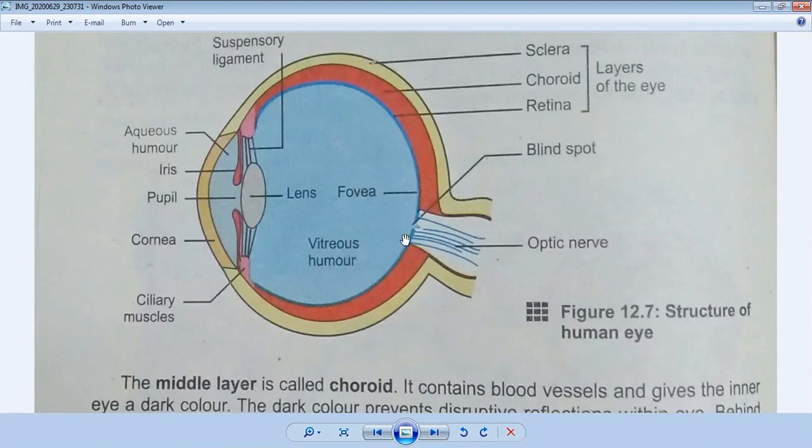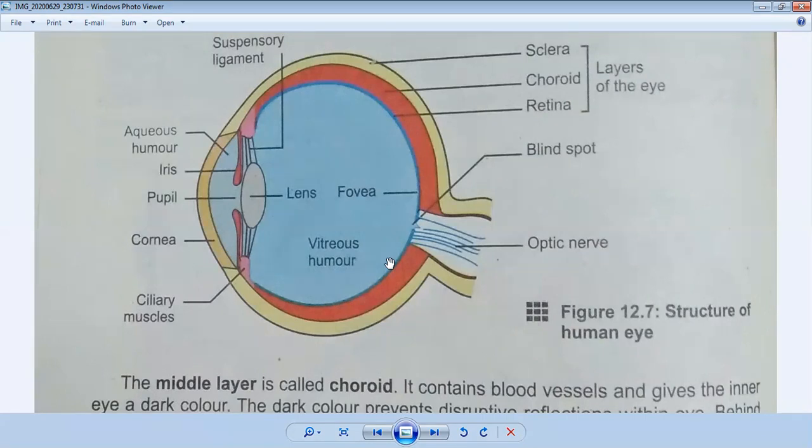Due to deficiency of vitamin A, night blindness can happen. And if cones cannot distinguish between the primary colors blue, green, and red, it can cause color blindness. Then we discussed the disorders of an eye.